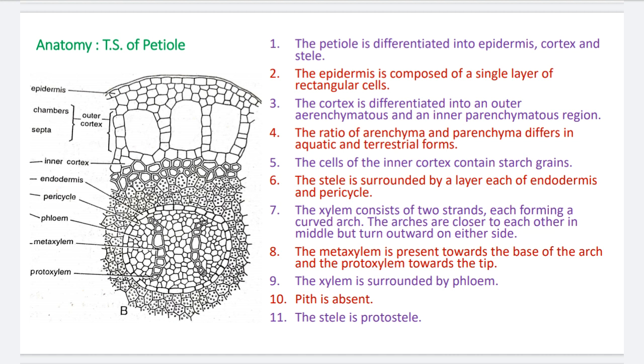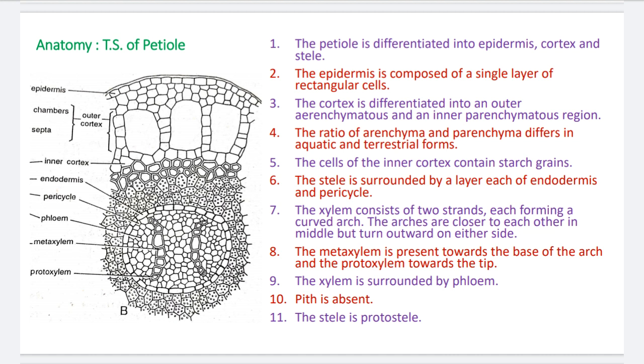Number 6. The stele is surrounded by a layer each of endodermis and pericycle. Single layered pericycle and single layered endodermis cover the centrally located stele of the petiole. Stele means the vascular part. Number 7.